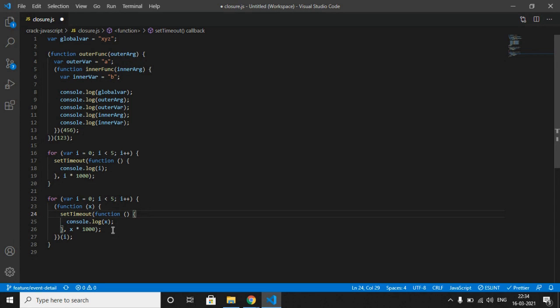Every time our for loop runs, closure will allocate a unique value to each memory block, and after the given timeout, closure will access that memory block's value. So every time closure gets a unique value for that particular memory block. That is how closure is used in real life programming.